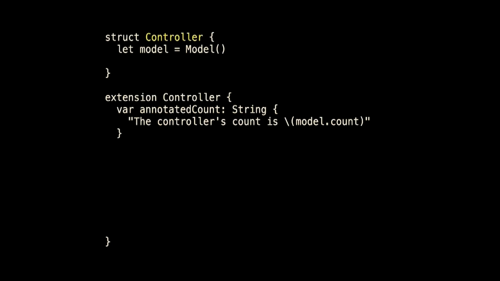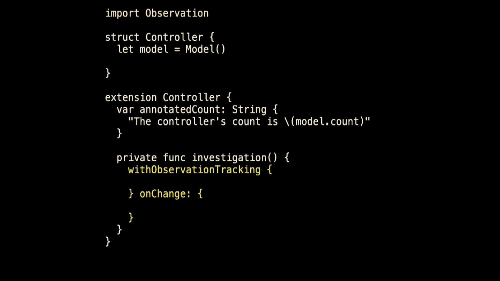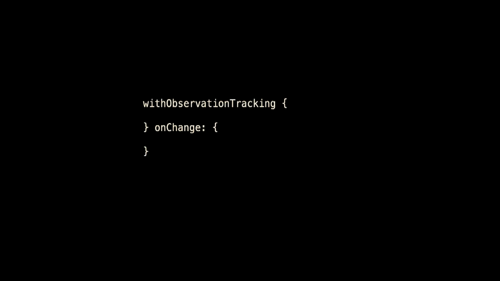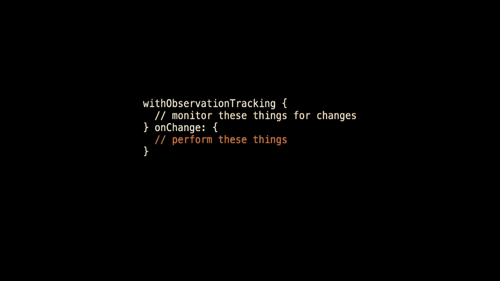So inside of controller, here's the experiment. I want to add an investigation. And in my investigation, I'm going to use a function that is part of Observation, so I have to import Observation. It is called withObservationTracking onChange. It has two closures. In the first closure, you say, these are the things that I want to monitor to see when they change. And when one of them changes, I want you to perform this action.